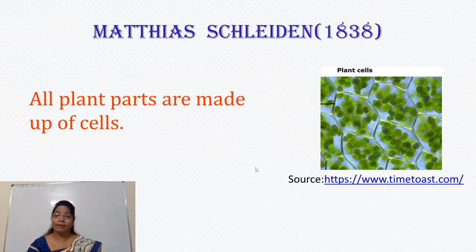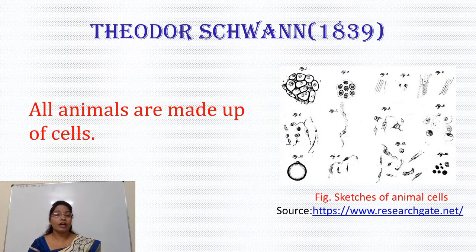Later on, another scientist, Theodor Schwann, in 1839 reported that all animals are made up of cells. Schleiden reported that all plants are made up of cells. Schwann reported that all animals are made up of cells. These are some of the sketches of animal cells drawn by Schwann.